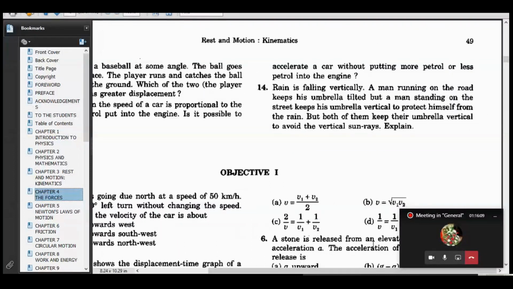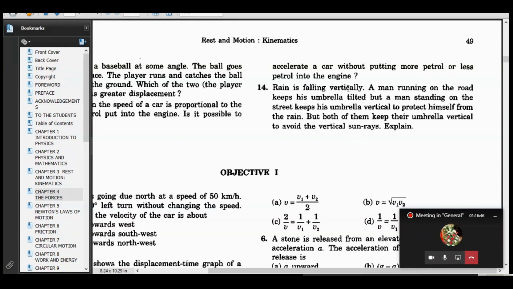Rain is falling vertically. A man running on the road keeps his umbrella tilted, but a man standing on the street keeps his umbrella vertical to protect himself from the rain. But both of them keep their umbrella vertical to avoid vertical sun rays. See, the idea of sun rays is that they'll be moving at the velocity of light, right? The velocity of light is so high that the relative velocity of sun rays with respect to man, which is v sun rays minus v man, is almost equivalent to v sun rays.